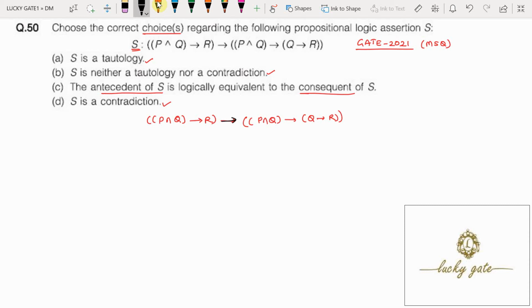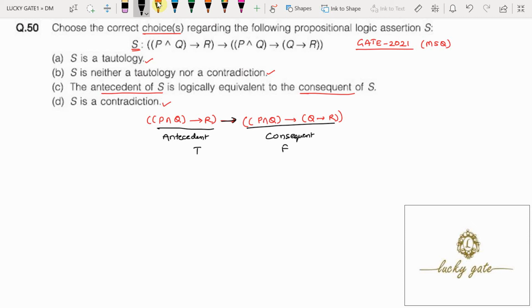If it is not a tautology, this propositional logic's left hand side we call the antecedent, and the right hand side of this implication is called the consequent. For it to be false, the antecedent must be true and the consequent must be false.